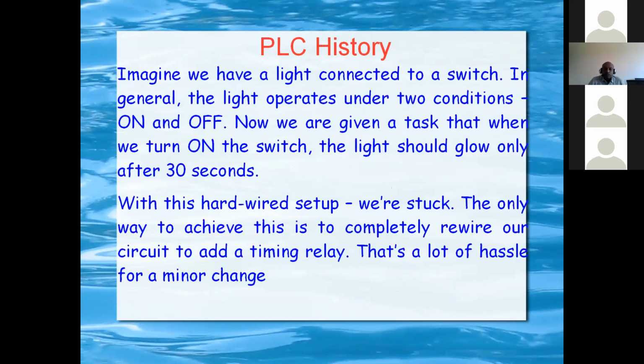For an example, imagine we have a light connected to a switch. For simple understanding, in general, the light operates under two modes, either on or off.